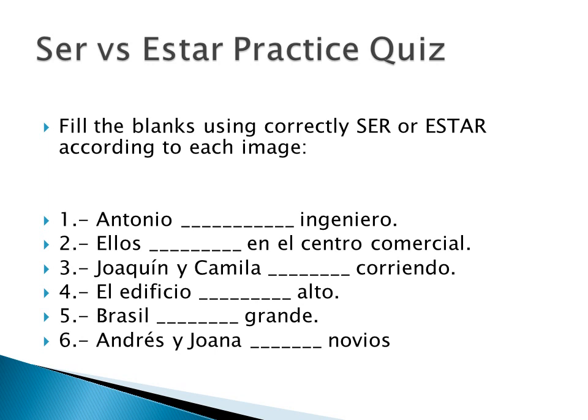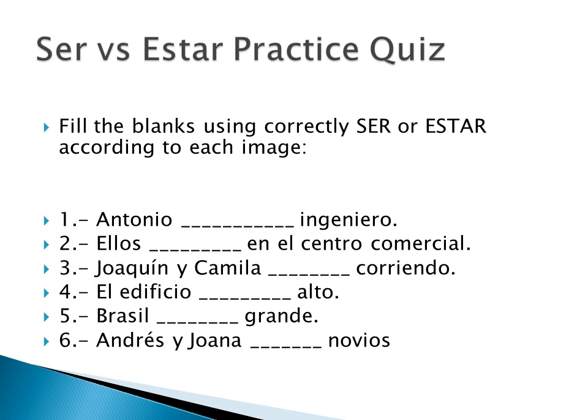So Antonio es ingeniero is the correct one. Second situation is ellos dash en el centro comercial. They are in the commercial center. Because it's a temporary phase, right now they are there, but in the next moment I don't know where they are. So for that you have to use ellos están en el centro comercial.